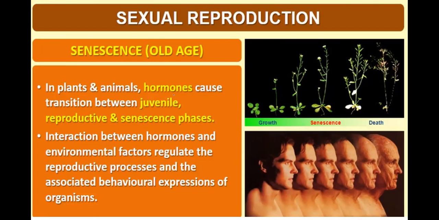In plants and animals, hormones cause the transition between the juvenile, reproductive, and senescence phases. There are some hormones which are responsible for these transitions. Interaction between hormones and environmental factors regulates the reproductive process and the associated behavioral expression of the organism.